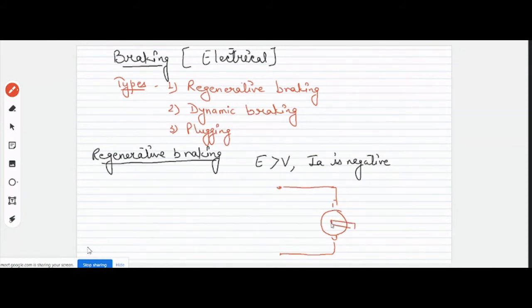Then this E, which is the back EMF generated inside the rotor, should be greater than the V, which should obviously be there. Otherwise, you cannot reverse the direction of this current, right? When will the current be in the reverse direction? When EB will be higher than VT, right?